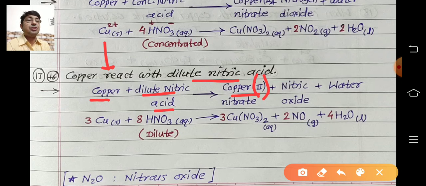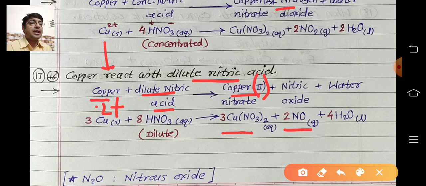In this reaction copper shows the valency 2, that's why we write 2 plus charges, and we write the Roman numeral 2 in the bracket to indicate that copper shows the valency 2 in these reactions. So 3 molecules of Cu(NO3)2 are formed, 2 molecules of NO, nitric oxide, and 4 molecules of water are formed.